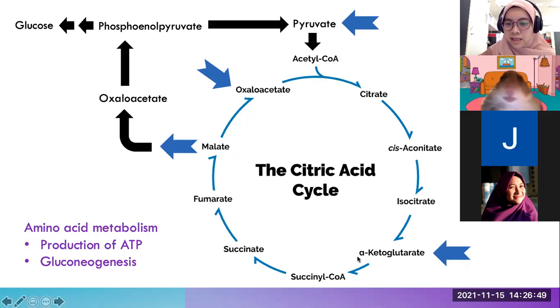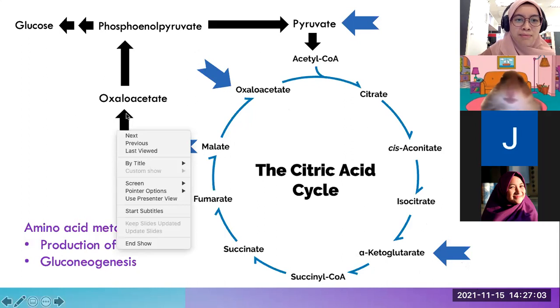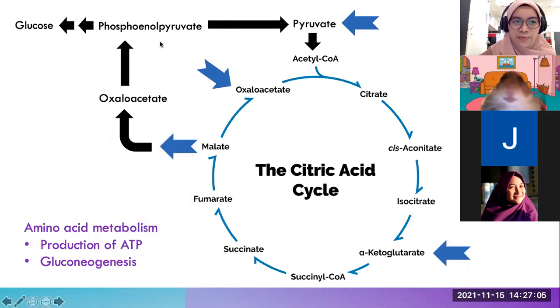For example here, this is familiar, alpha ketoglutarate. And then this malate, one of the intermediates in the Krebs cycle, can also be converted into oxaloacetate, which can be converted into phosphoenolpyruvate, and this phosphoenolpyruvate can be reversed back to glucose. So this process is gluconeogenesis. This is just to give the idea of how amino acid metabolism integrates with carbohydrate metabolism and eventually helps in the increase of production of ATP, or helps in the production of energy in our body.